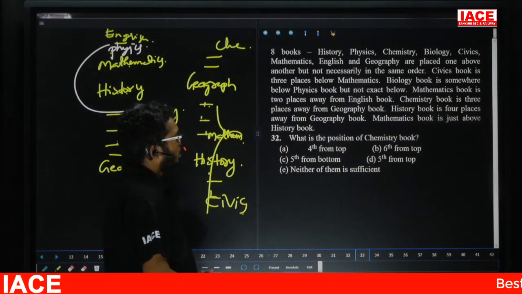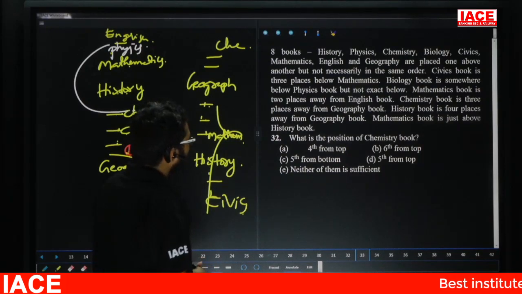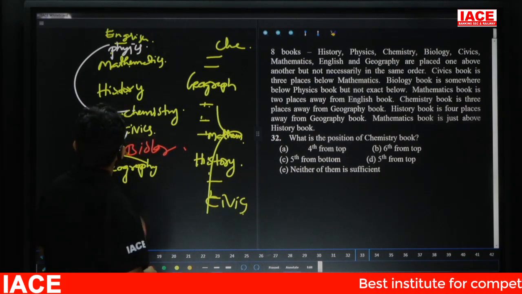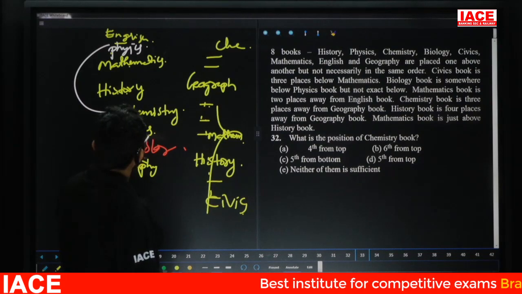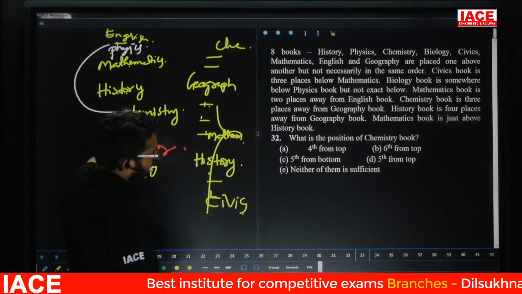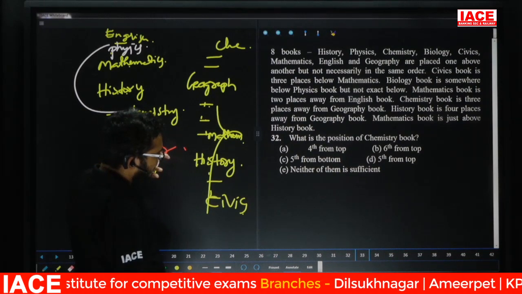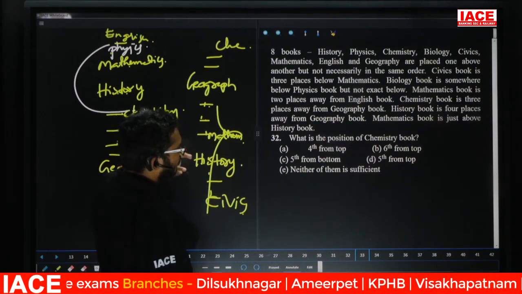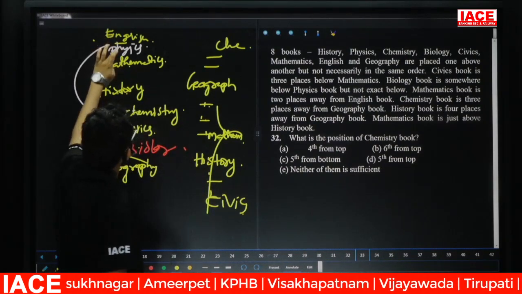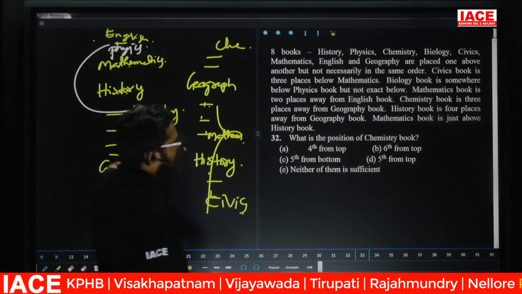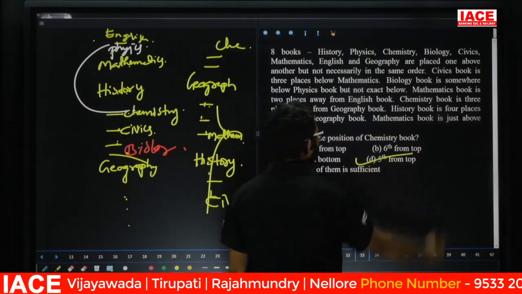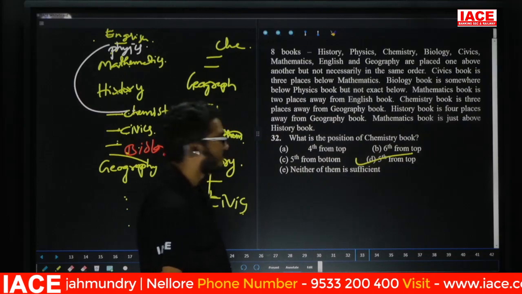Question number 32. What is the position of the chemistry book? Check here. Chemistry book: third, 1, 2, 3, 4, fourth from bottom. Fourth from bottom option is not there. Then from the top, 1, 2, 3, 4, 5, fifth from top. So the answer is option D. Question number 32, option D.